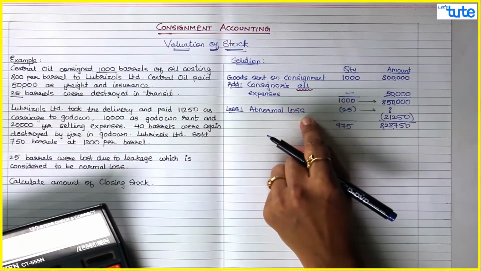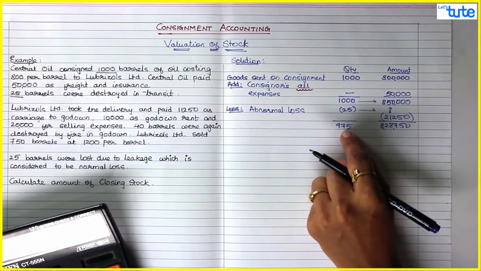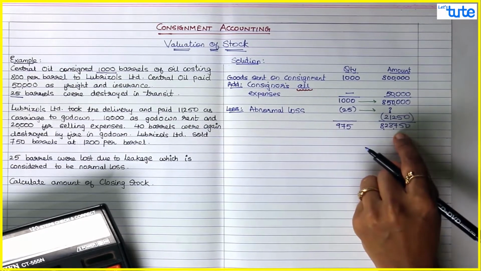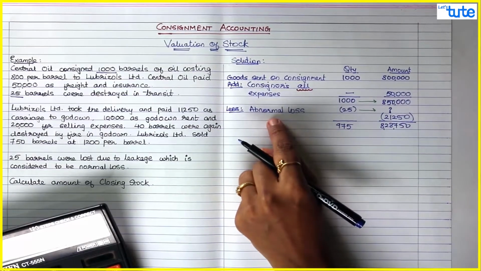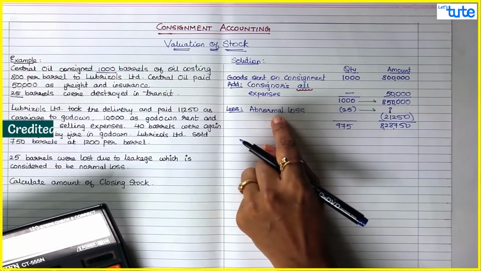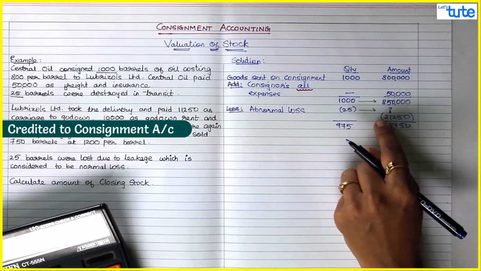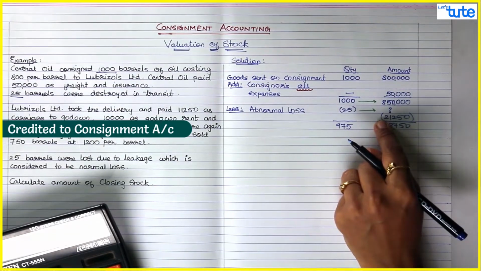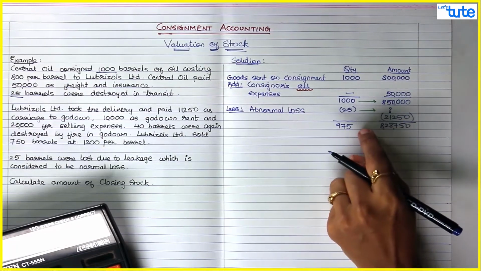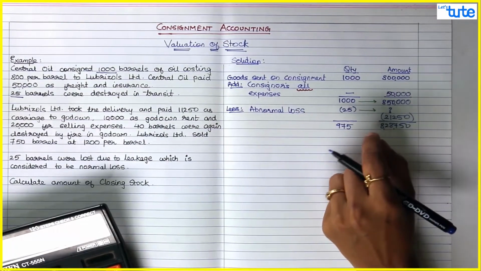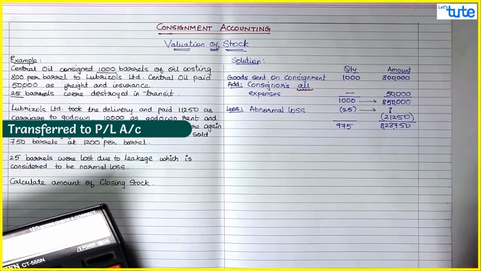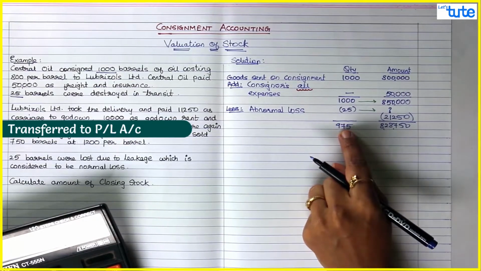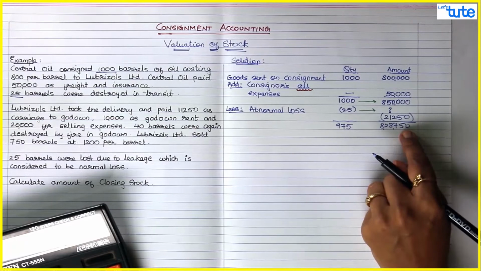We have deducted this abnormal loss because the consignee has received only 975 barrels, and those 975 barrels are worth 828,750. When we did the journal entries, we also discussed this abnormal loss. This would be credited in the consignment account for 21,250. If you have received any claim for this 21,250, that would be deducted. If you have not received any claim, then this entire 21,250 is your loss, which will be transferred to the P&L account. Okay. So now 975 units are worth 828,750.